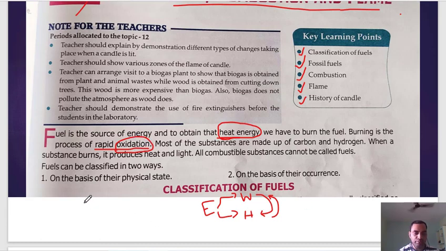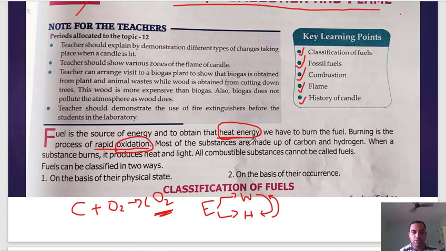For example, carbon. When you burn carbon in presence of air, it produces carbon dioxide. Now see, with the carbon oxygen is added. So this process is called oxidation process. So burning is the process of rapid oxidation. We burn fuel, that fuel produces energy, and while burning oxygen is added into it. You know that whenever something burns it needs oxygen. So that is one example of the oxidation process.